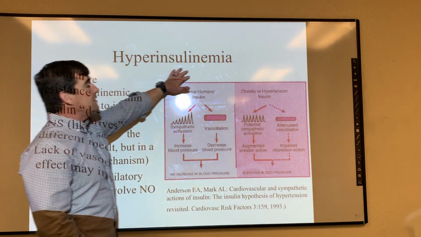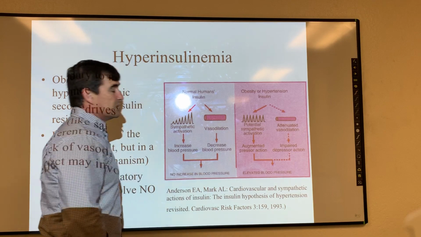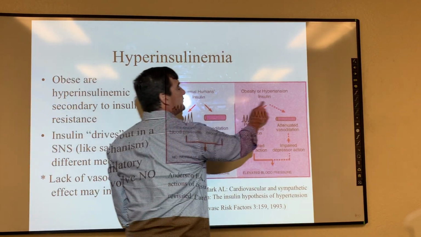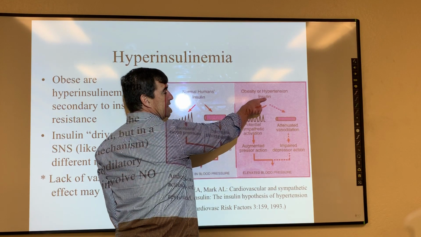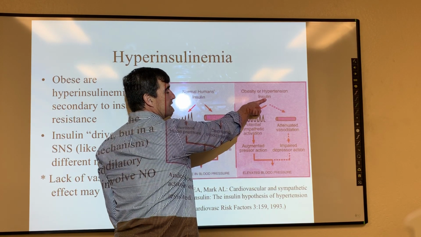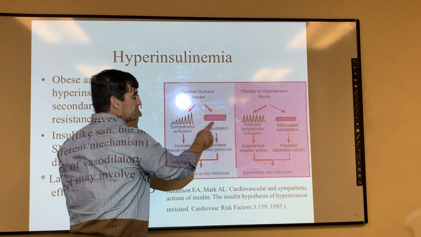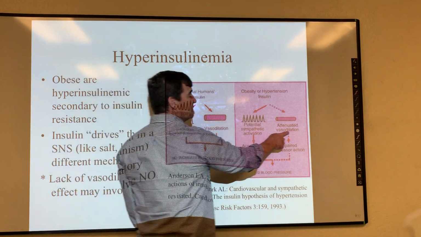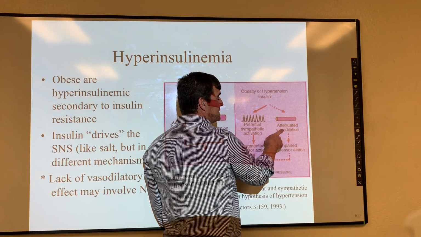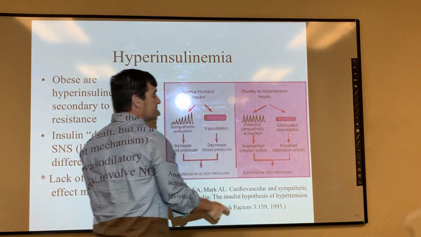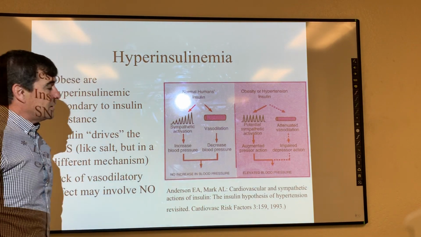The important part here is to recognize the difference when someone's hyperinsulinemic. After a meal and insulin levels rise, or any time that insulin is elevated in an obese individual, the main difference from a normal healthy individual to someone with obesity-associated hypertension is that insulin does not cause that vasodilatory effect.